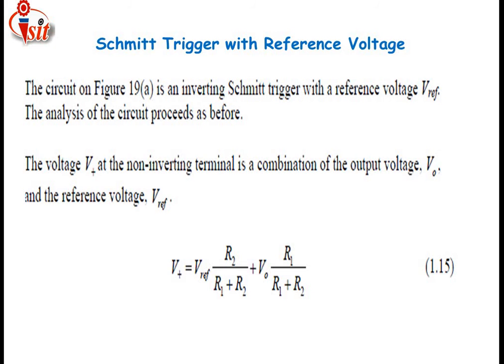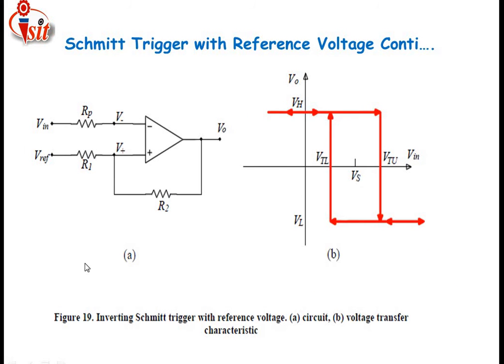That is nothing but, just see here, the positive input voltage is equal to V reference into R2 divided by R1 plus R2, plus output voltage into R1 divided by R1 plus R2. That means it is a combination of output plus reference at the non-inverting terminal input. Along with this, they have shown the inverting Schmitt trigger with reference voltage.